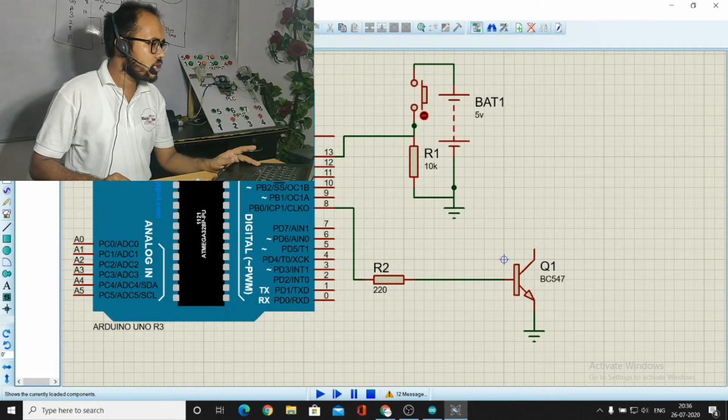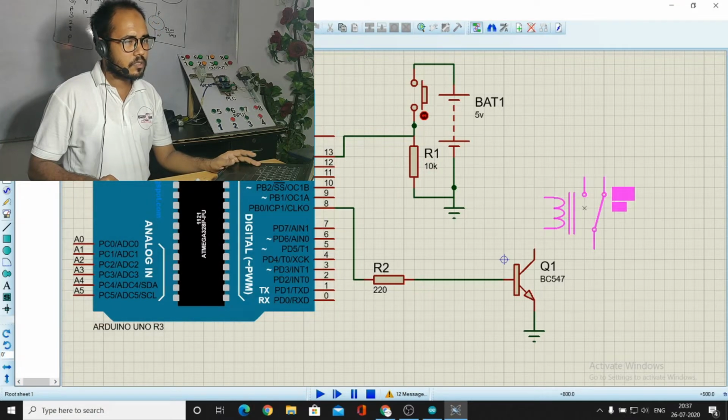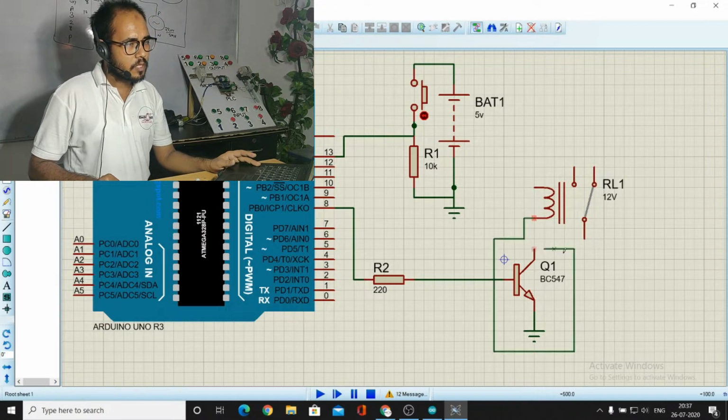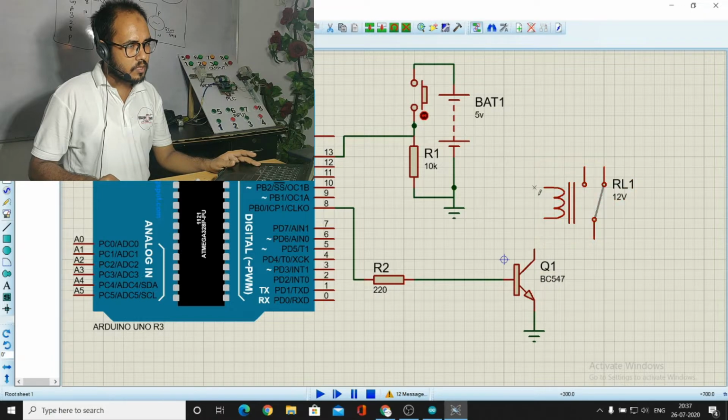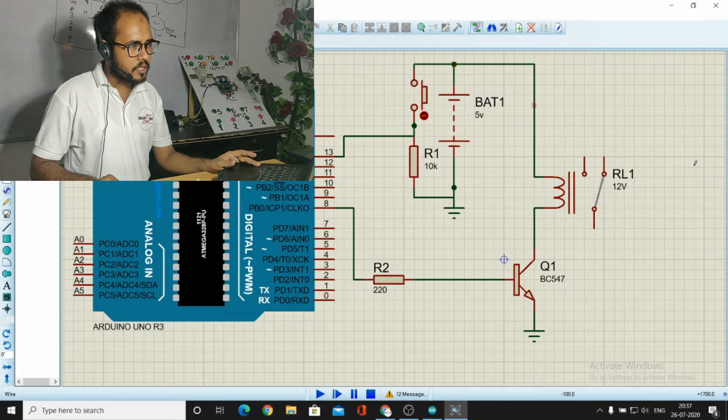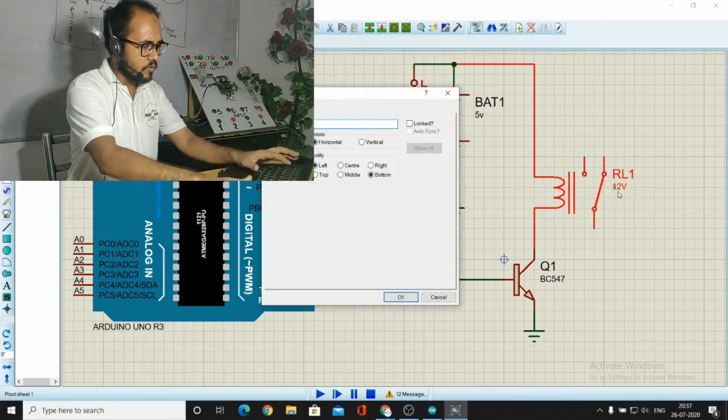Where is the relay? This is the relay function. Now it must be connected to the relay. You can see we are connecting the relay, and it must be connected to the 5 volt. Okay, exactly. Now we have to do this one 5 volt.